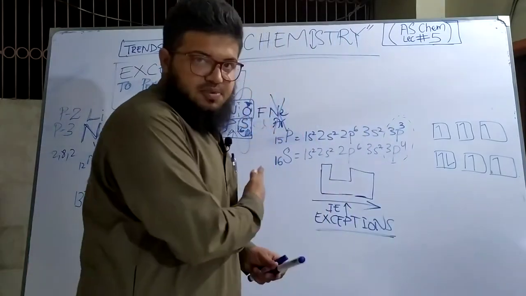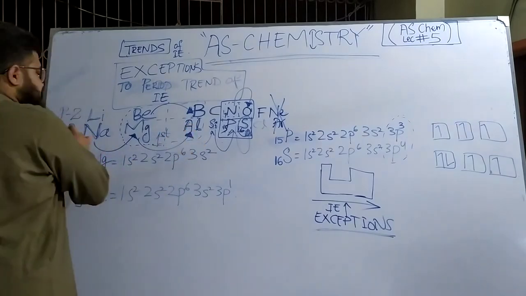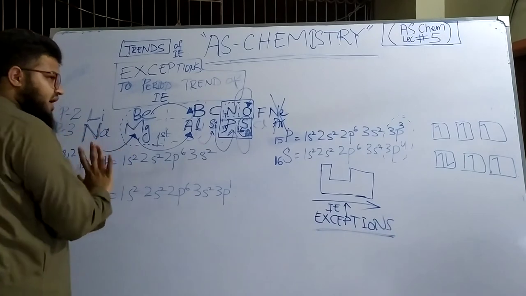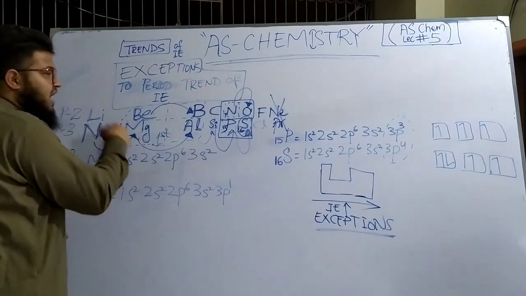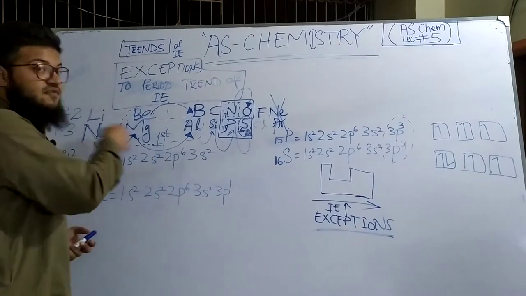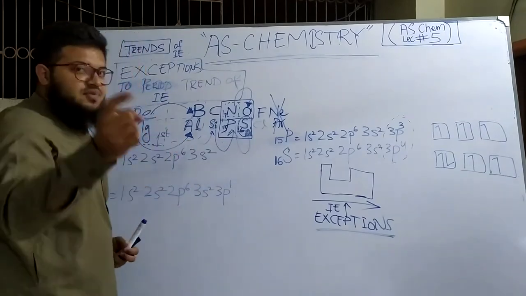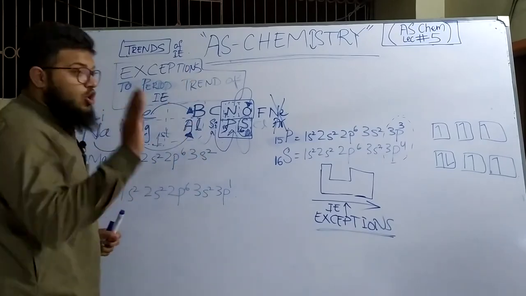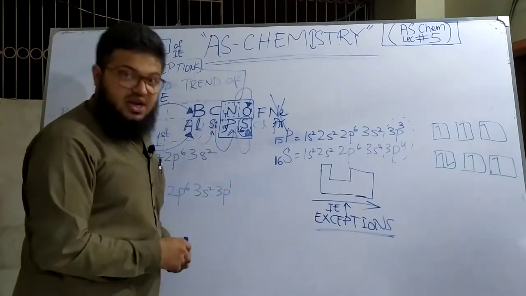So let's begin now. The first exception is from magnesium to aluminum. This is period 3, and from sodium to magnesium, magnesium has a higher ionization energy as compared to sodium, following that general principle. But as you go from magnesium to aluminum, that principle is violated. Aluminum has a lower ionization energy as compared to magnesium, although according to the trend it is expected that aluminum should have a higher ionization energy.